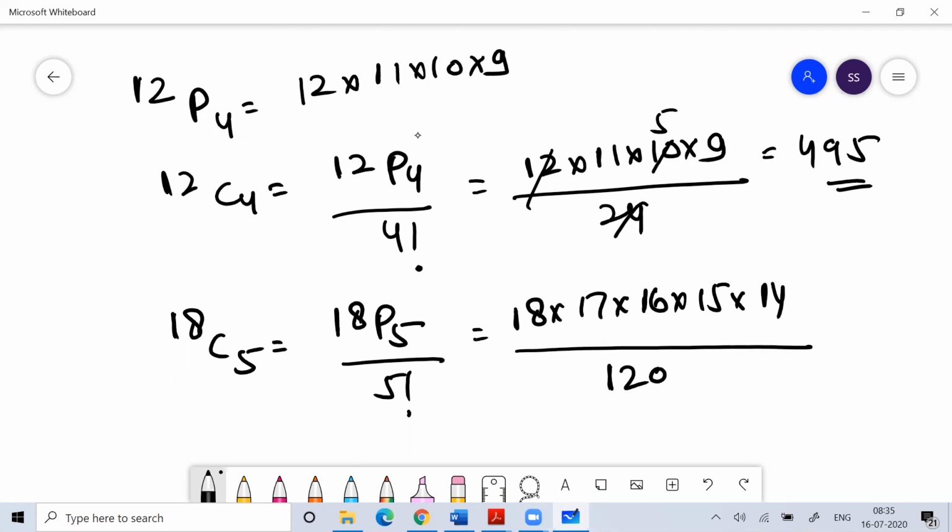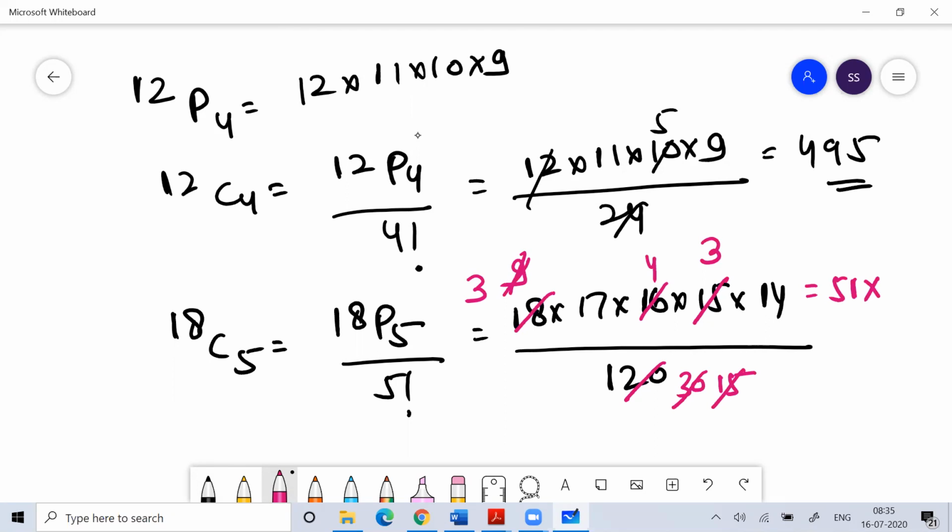So 120 I can write as 4 and 30, this as 9, and this 15 as 3 and 5. So this is nothing but 51 into 42... okay, 17 threes are 51.